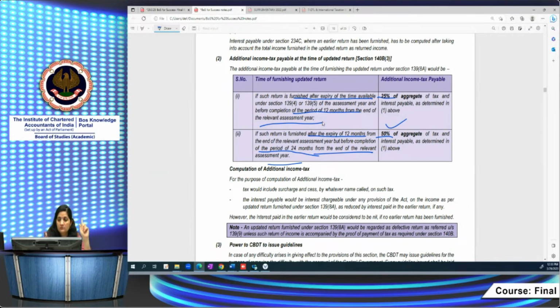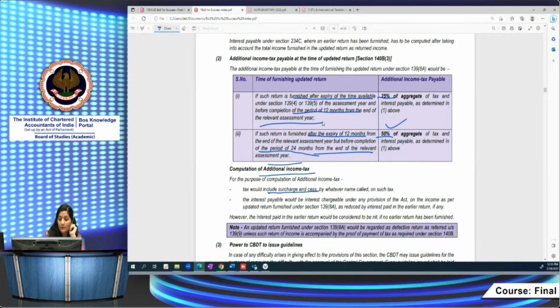Not fee. Keep in mind, it's tax and interest. Tax amount will include surcharge as well as cess. Similarly, like the 270A penalty. How do you compute the 270A penalty? The 270A penalty of 50% or 200% as the case may be is on the amount of tax payable, right? What will be your tax amount? The tax that is determined on that amount includes surcharge also, and includes cess also. Similarly, here also you will compute the additional income tax.